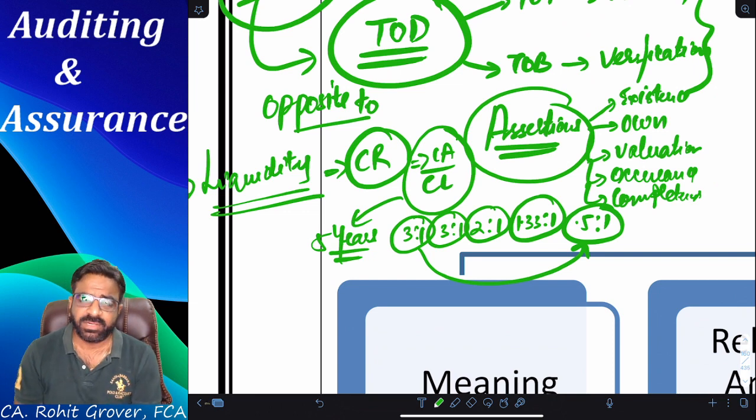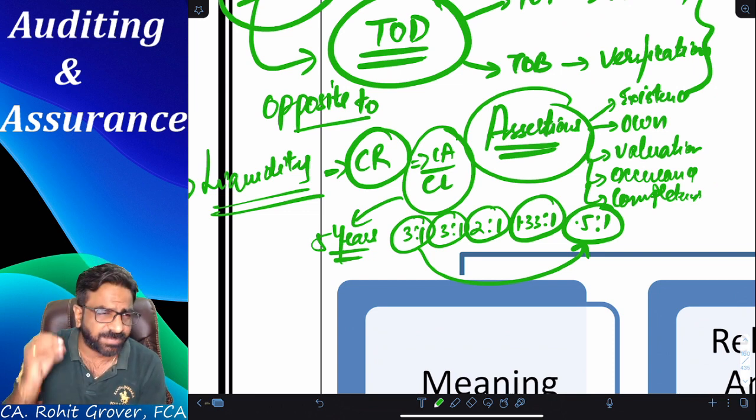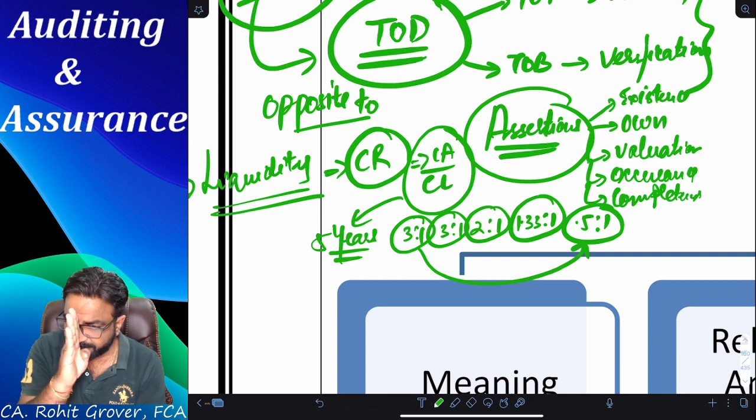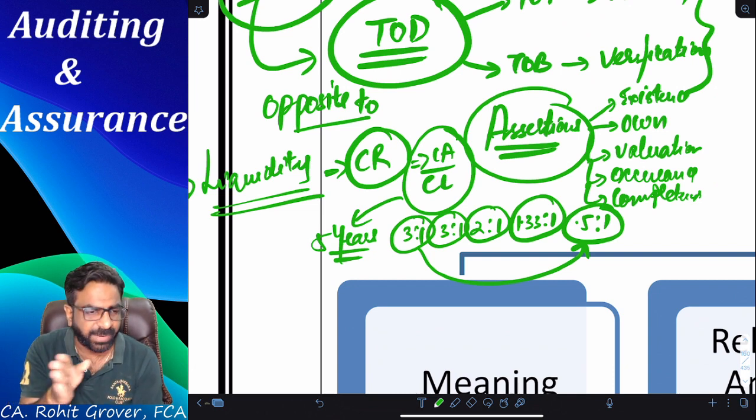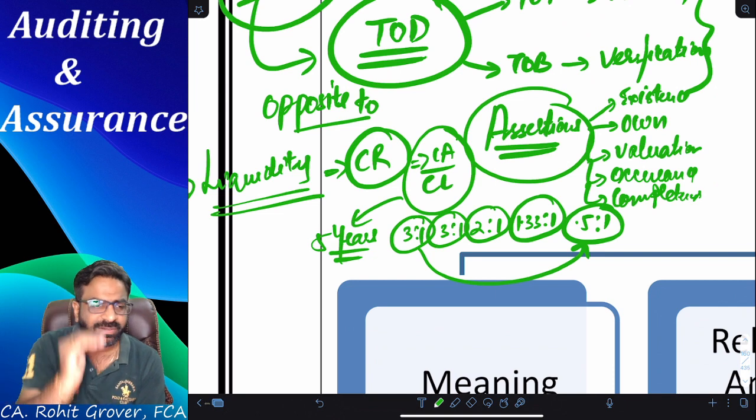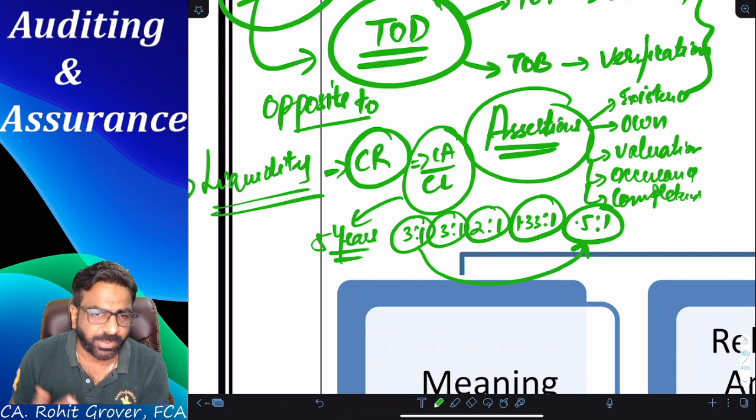So tell me one thing, did I verify each and every cash, how much bank balance they have? No. I simply calculated one current ratio, compared it with the last 5 years. I saw the trend, and from the trend, I came to know about what? The liquidity position of my client.